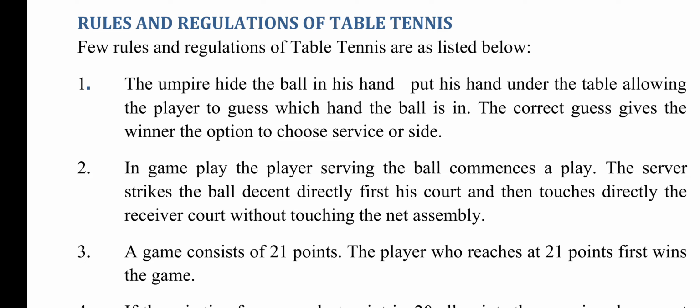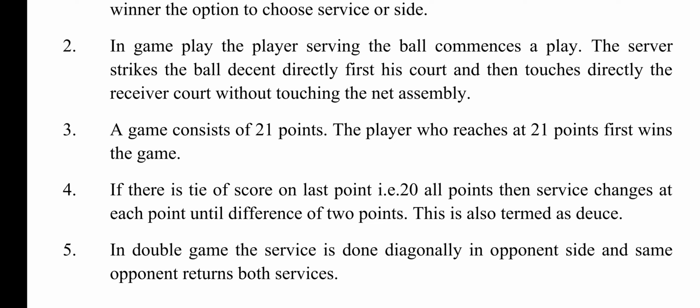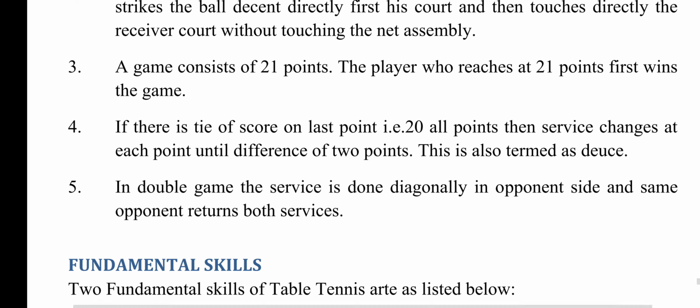Number 1. The umpire hides the ball in his hand, puts his hand under the table, allowing the player to guess which hand the ball is in. The correct guess gives the winner the option to choose service or side. 2. In game play, the player serving the ball commences a play. The server strikes the ball so that it descends directly on his court first and then touches the receiver's court directly without touching the net assembly.